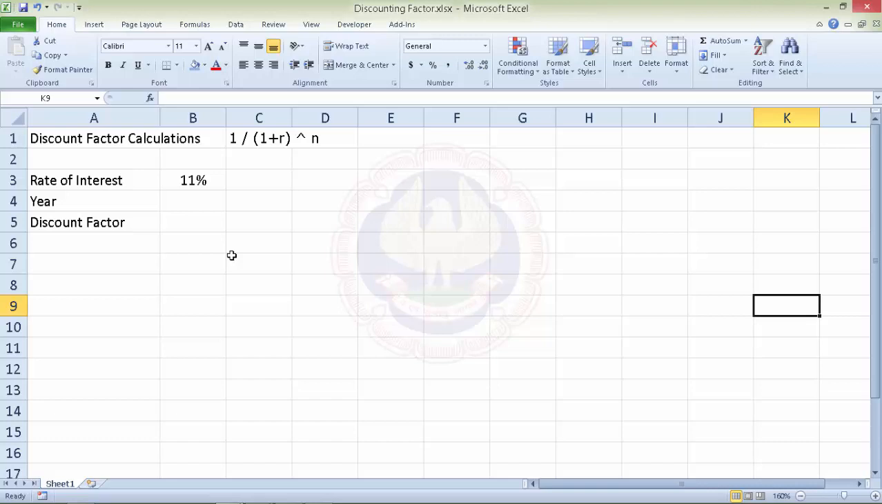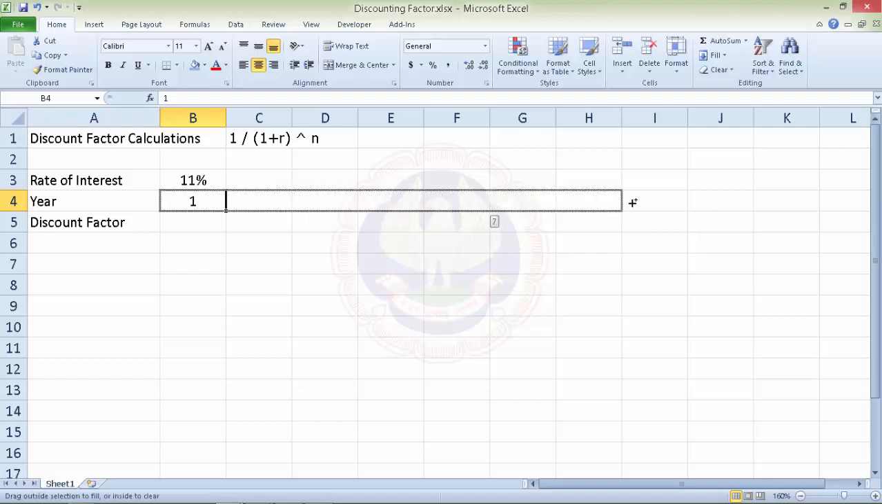Now, in this sheet, rate of interest is 11%, and if we want to calculate discounting factor across different years, then let's drag it across different years. Let's say I want it over the next 8 years.